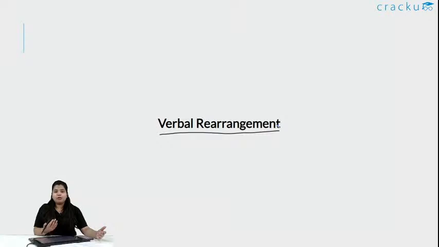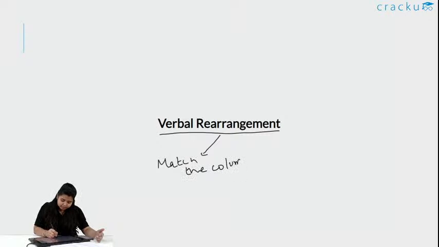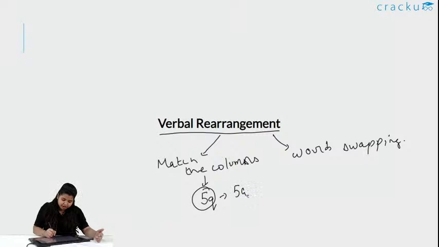Okay, so what is the topic for today? It is verbal rearrangement. And what type of rearrangement will it be? One is match the columns, and the other is word swapping. These are generally seen in the paper, and for 5 marks, that is 5 questions, each question carrying 1 mark.